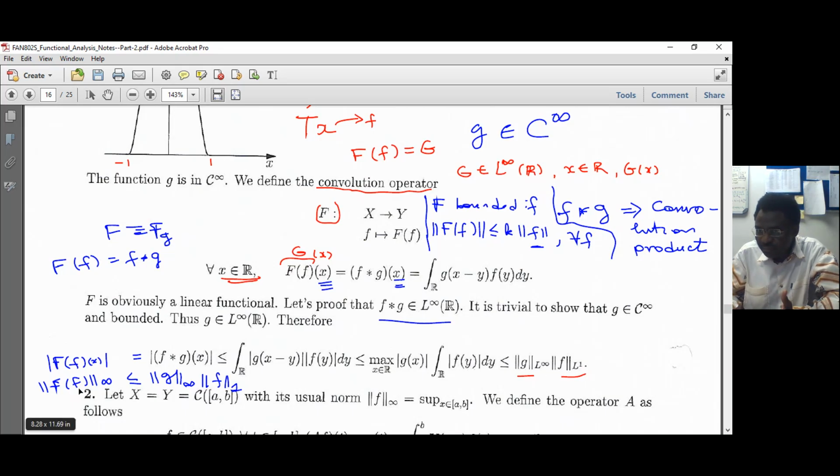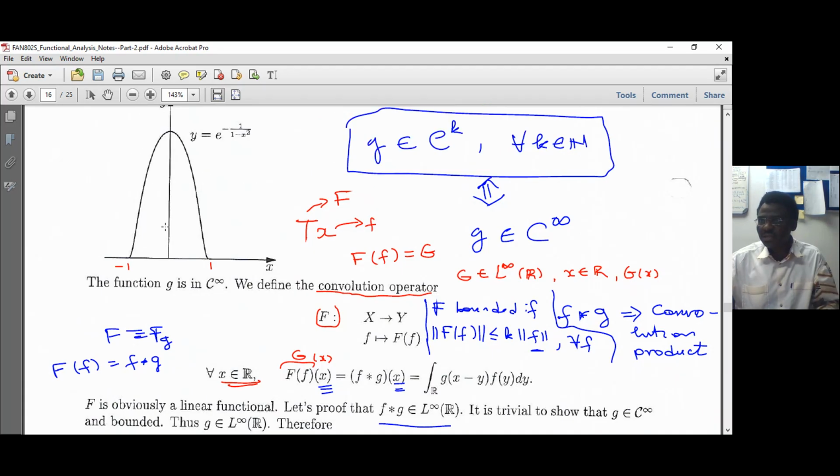Now you can see that this is like my Tx, and this is the norm of x. Whatever constant is there is my k. So k is equal to this norm of g infinity, and this is positive, because g is non-zero.